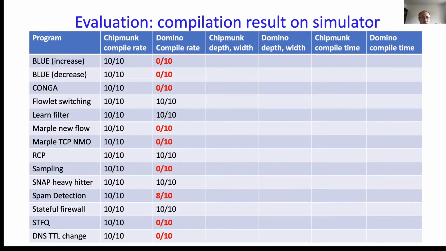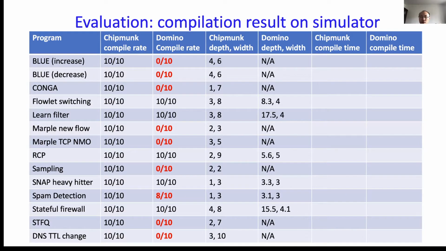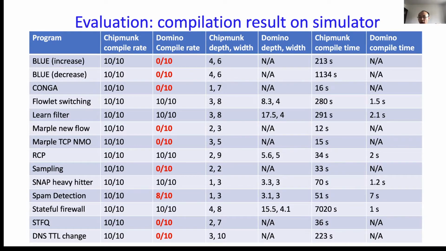Actually, Domino failed to generate code for most of the mutations, but Chipmunk successfully compiled all of them. As for the resource usage, Chipmunk used fewer stages than Domino. However, compilation time is the Achilles heel of Chipmunk, because Domino finished within several seconds, but Chipmunk sometimes took several minutes, and the worst case is 2 hours. But 90% of them finish within 5 minutes.